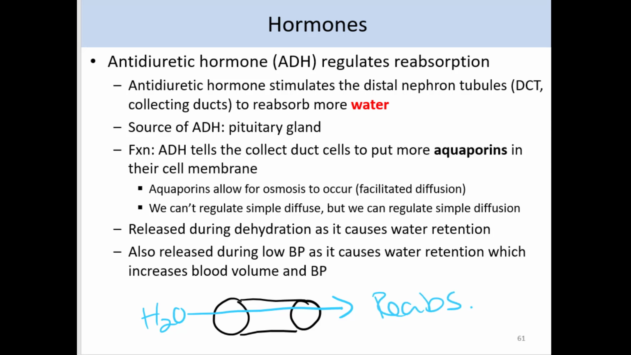Antidiuretic hormone, like aldosterone, is released during dehydration, as it also helps us to retain water. Likewise, antidiuretic hormone is also released during low blood pressure, because by helping us to retain water, we will increase blood volume and increase blood pressure.